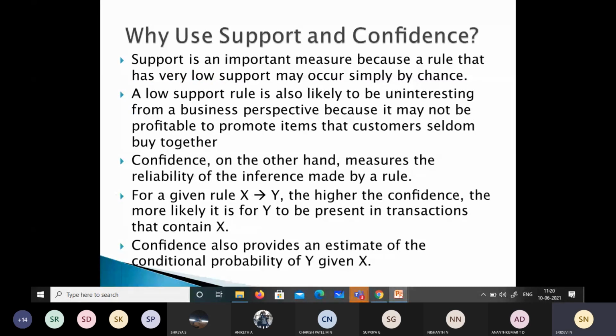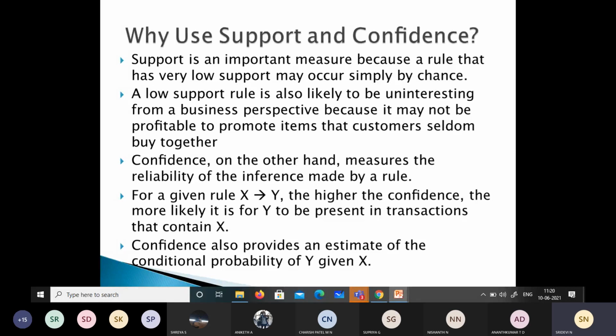Support is an important measure because a rule that has very low support may occur simply by chance, because we have discussed this already. Sometimes the patterns will be by chance, some patterns will be regular, but some patterns will be very rare. It would have happened by chance. We should not waste time on doing the association analysis on those patterns which have occurred by chance, right? For that we have the support.